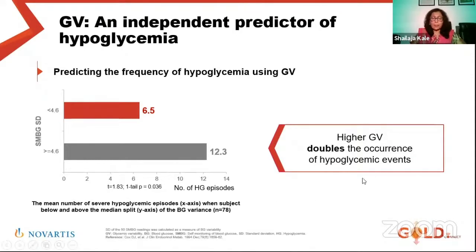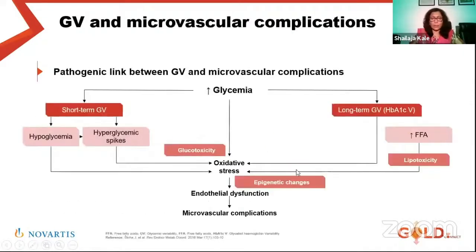So, predicting the frequency of hypoglycemia, as I was saying, in DEVOTE the major correlation of variability was with severe hypoglycemia. This has been seen in many studies, but DEVOTE was a very nice study with high CV risk patients, so we should take that from DEVOTE to change our clinical thinking and practice. So it's a major work of variability. What we come to know is that there is a risk of severe hypoglycemia, so we should always be aware for such patients.